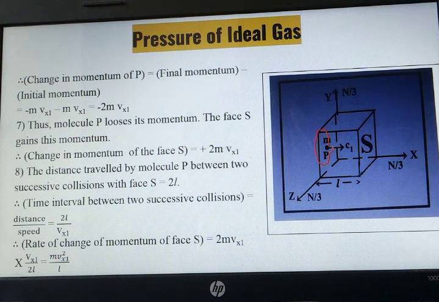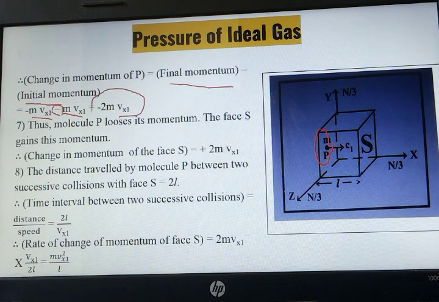Change in momentum at point P is final momentum minus initial momentum. Final momentum is minus m Vx1, initial momentum is m Vx1. As there is a minus sign, the final answer will be minus 2m Vx1.